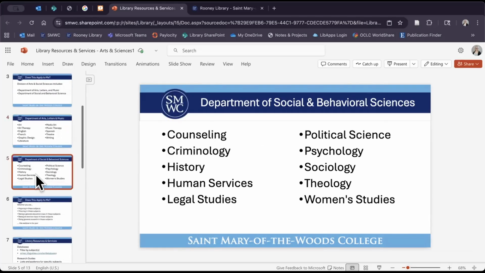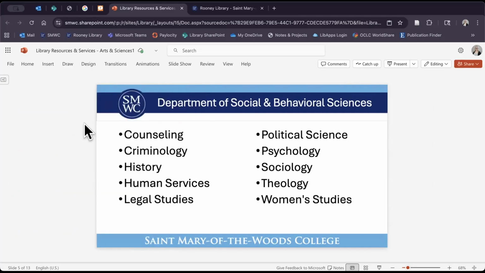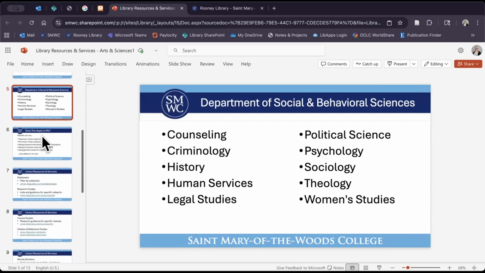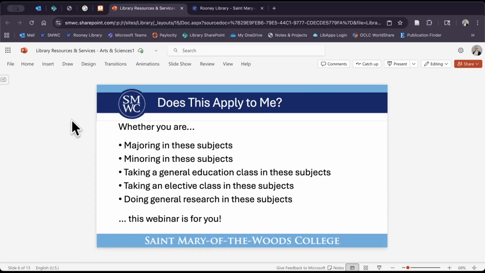And then let's take a look at the Department of Social and Behavioral Sciences. That's going to cover things like counseling, criminology, history, human services, legal studies, political science, psychology, sociology, theology, and women's studies. So you'll see between these two departments, there's a ton of classes, subjects, majors, and minors that apply to this particular division. So we'll be covering things that will help you in any of those.